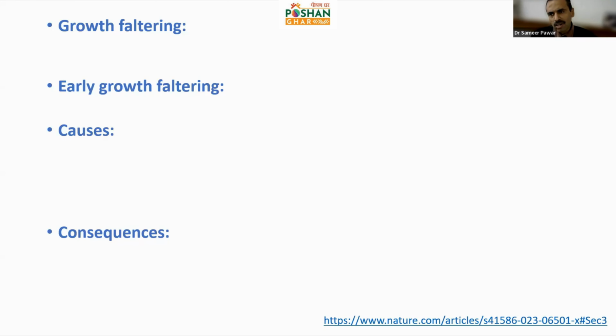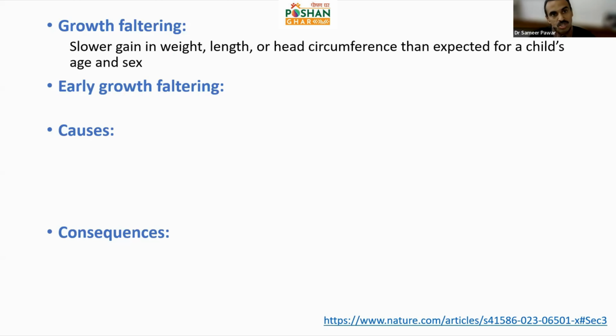But in many children, many children do not grow at the speed that is expected, and that's where we call it growth faltering. So they are not growing the way they should grow. They are growing slower than what is expected for their age and sex, and hence we call it growth faltering. Now, when does this happen?